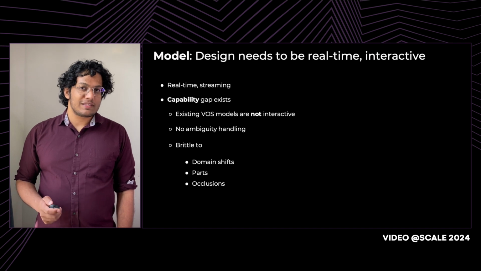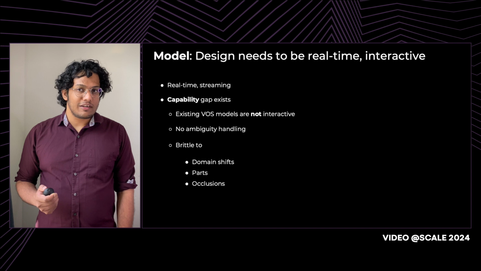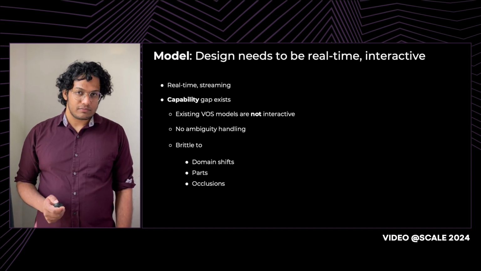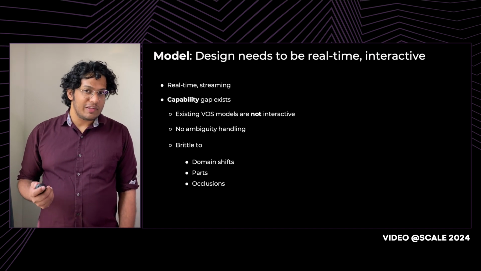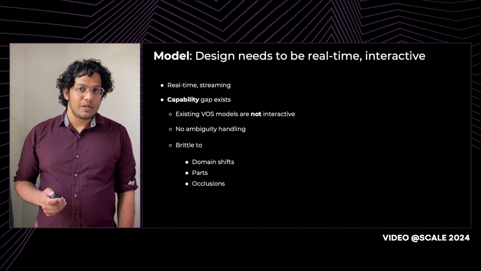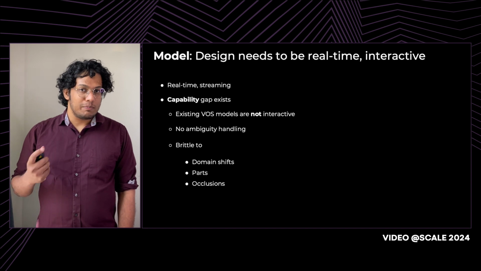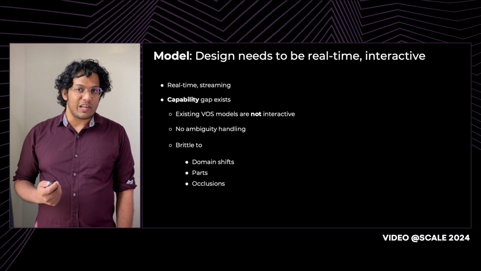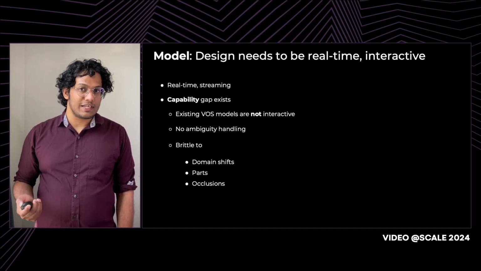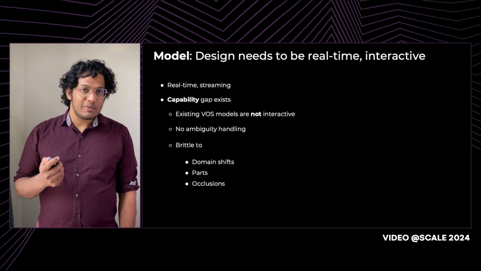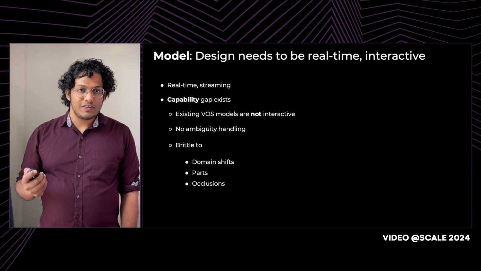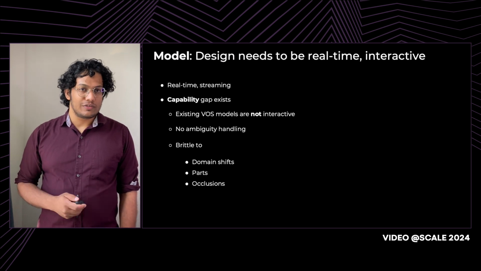But requiring a mask is not particularly convenient, and the model not being interactive means that we cannot easily fix errors or make refinements. We can achieve some limited interactive ability by combining existing VOS models with SAM1, but then SAM1, the component that's responsible for interactivity, will lack the spatiotemporal context that an end-to-end model can have. Such models can also tend to be brittle to domain shifts, segmenting parts, and handling occlusions.